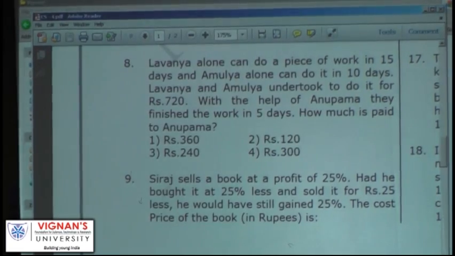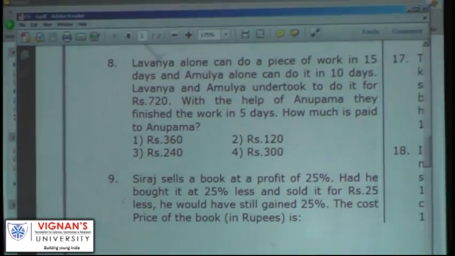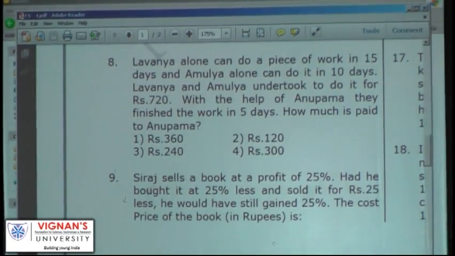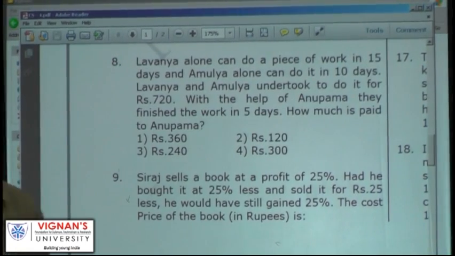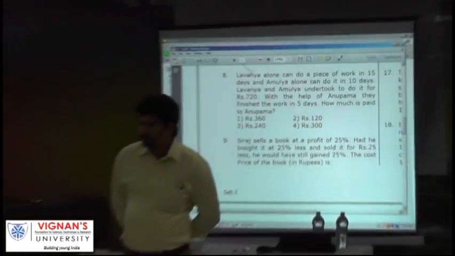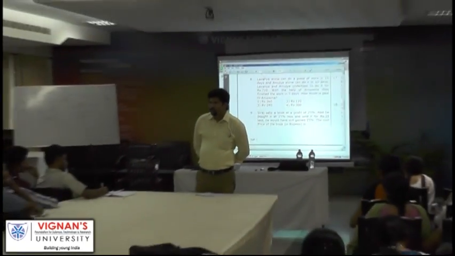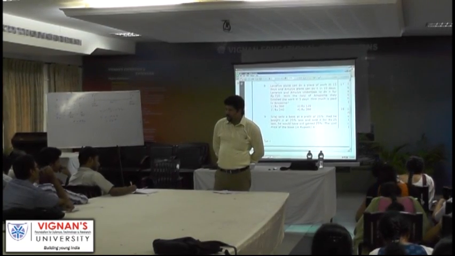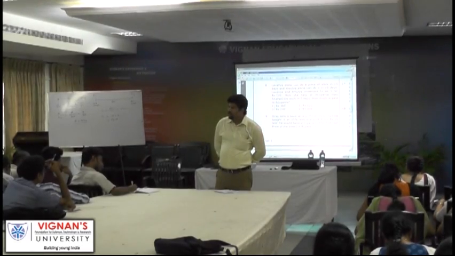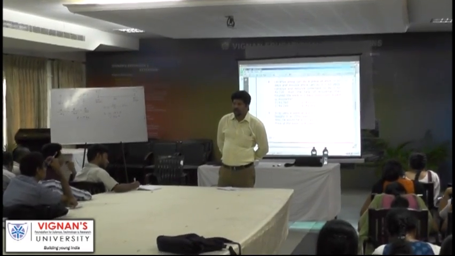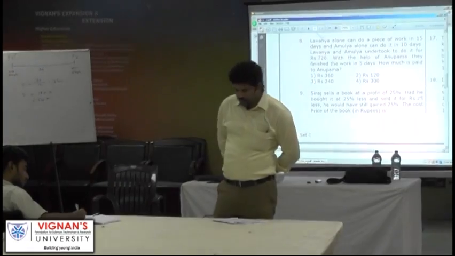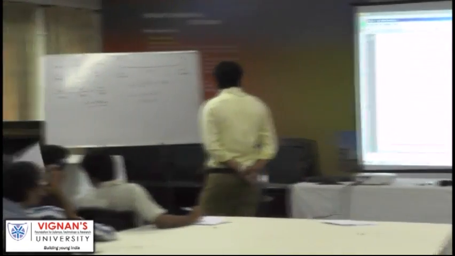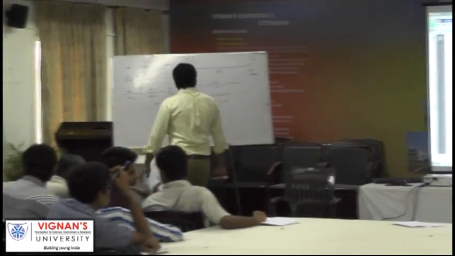What is LCM of 10 and 15? Suppose work to be completed is 30 units. Lavanya takes how long to complete 30 units of work? What is given there? Lavanya takes what time?